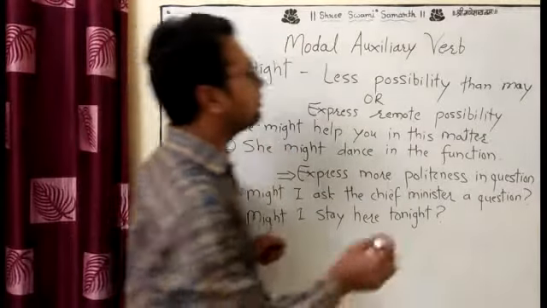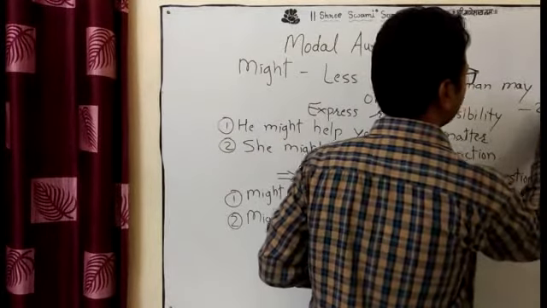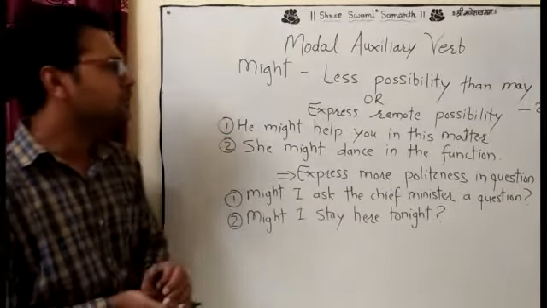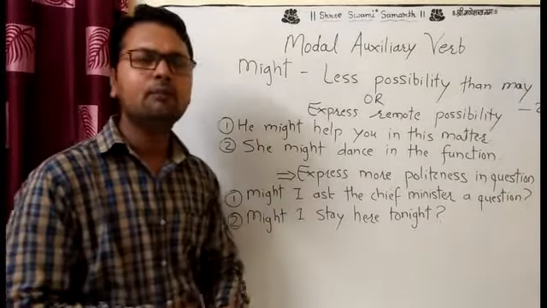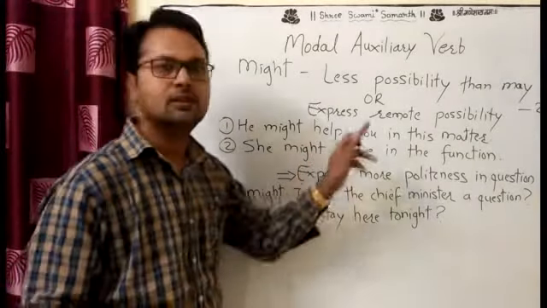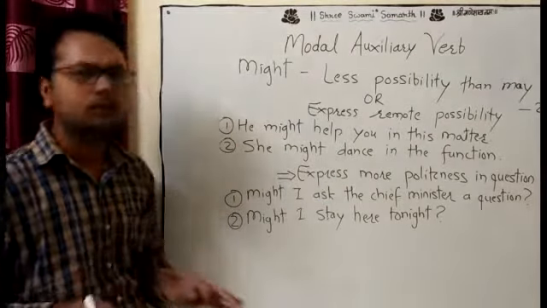I think that's 25%, the percentage is very less. He might help you in this matter. She might dance in the function. Very less possibility. I think they are not possible.